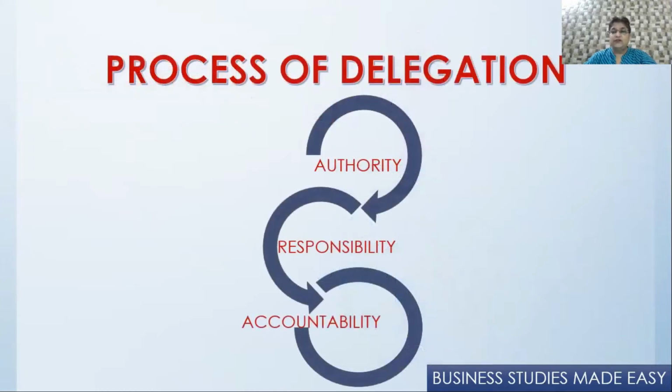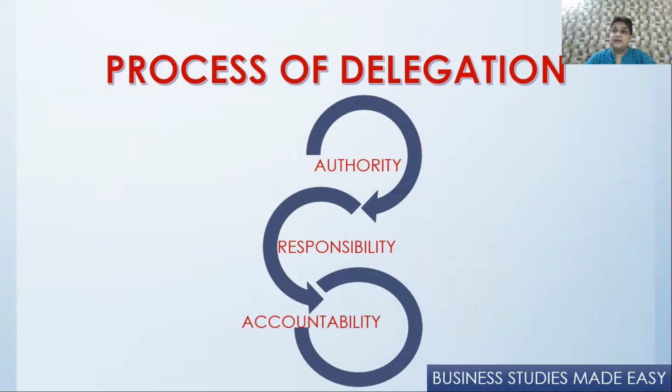Now, in delegation of authority, we have authority, responsibility, and accountability. In the example that I've already given, let me explain what authority is, what responsibility is, and what accountability is. So when the marketing manager told the salesman that you can sell goods below 500 on credit, then he was giving authority to the salesman to sell any goods below 500 on credit. That is the authority the salesman had. He could make credit sales.